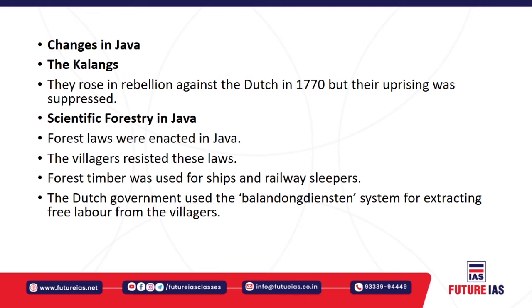Okay. Now there were also changes in Java, right? Java is an island. There the Kalangs, who were tribal people, rose in rebellion against the Dutch. The Dutch were the colonial masters in Java. Java and Sumatra are a part of Indonesia. In 1770, their uprising was suppressed by the Dutch, specifically against such discriminatory laws.